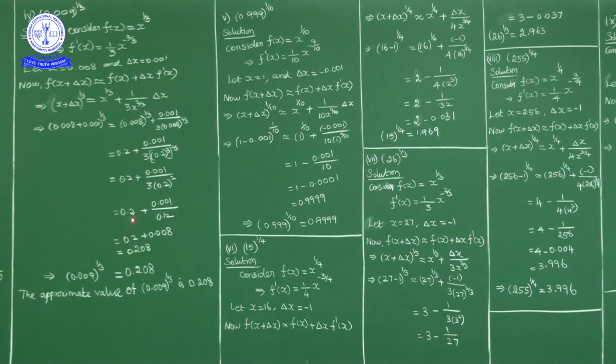Okay, so 0.2 plus 0.001 upon 0.12. After simplification we get 0.008. So 0.2 plus 0.008 is 0.208. So the approximate value of 0.009 power 1 by 3 is 0.208.